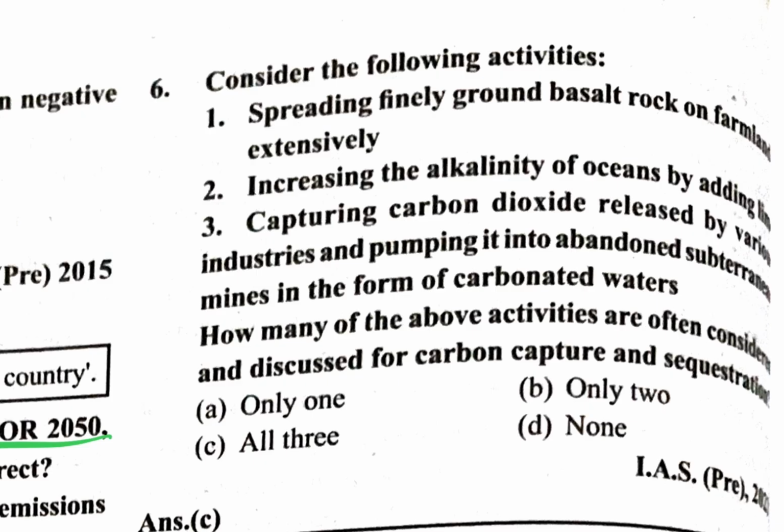Consider the following activities: spreading finely ground basalt rock on farmland extensively, increasing the alkalinity of the ocean by adding lime, and capturing carbon dioxide released by various industries and pumping it into abandoned subterranean mines in the form of carbonated water. How many of the above activities are often considered for carbon capture and sequestration? Spreading finely ground basalt rock on farmland extensively, this is good practice. Increasing the alkalinity of water by adding lime, this is also good. Capturing carbon dioxide released by the various industries, also this. So all three are carbon capture and sequestration processes.